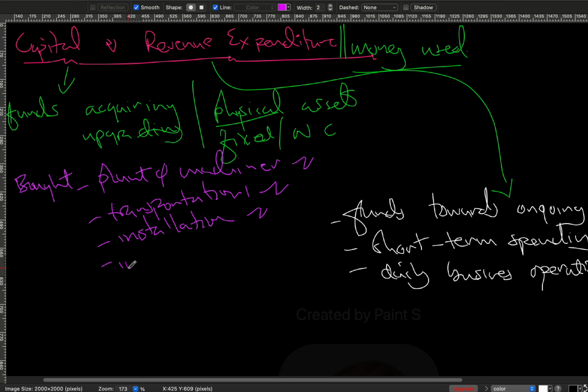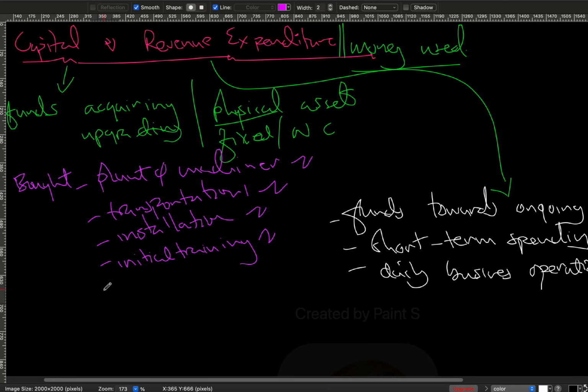The initial training costs, we're going to be taking them again as capital expenditure. I hope that all made sense, because this is not going to be done daily. It's an investment that you're making towards this fixed asset, so we're going to take that as capital expenditure. I hope that made sense.